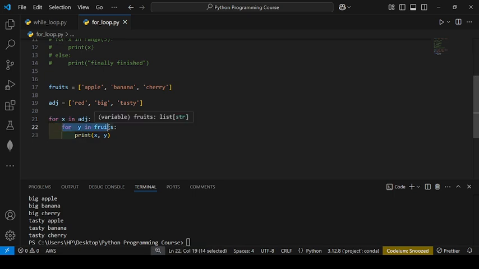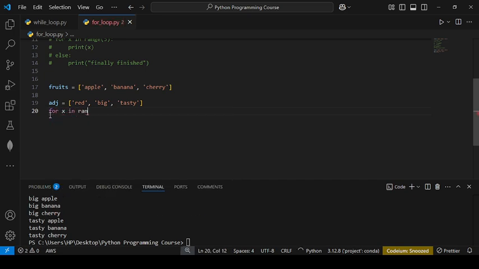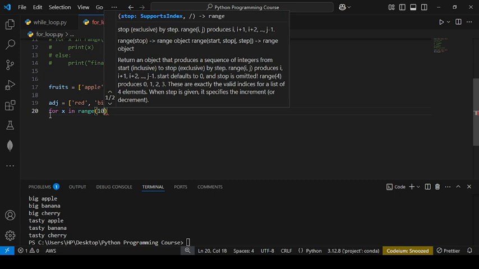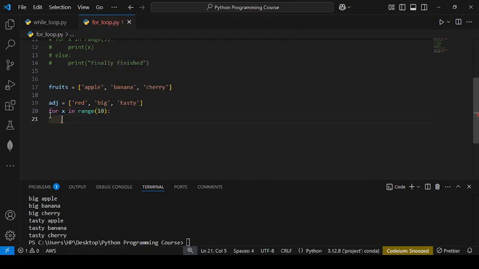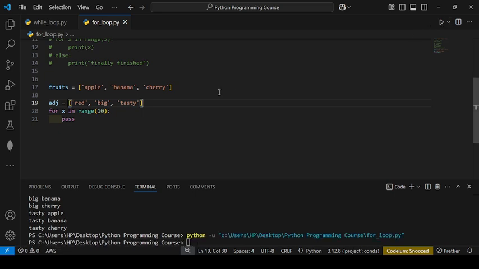And see also for x in range 10. Suppose I don't have content to write within the for loop. So what should I write here? If I leave it like that, you will see the error. You are seeing this is an error. So we need to avoid the error. We need to write a pass statement to avoid the error. You will see nothing will happen.